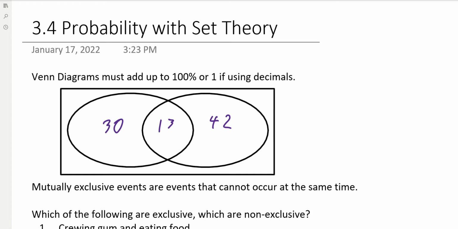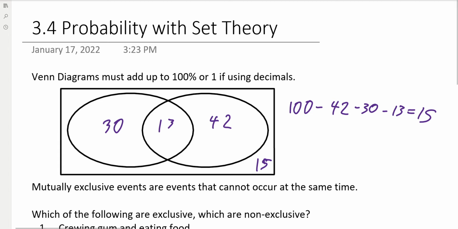Now, if you add up all three of those, it still doesn't get us to 100. So we have to go 100 minus those to find our last value, which is 85, so 15. So there's a 15 outside of the two sets. Just be aware of that extra number and be aware that all of those numbers have to add up together.